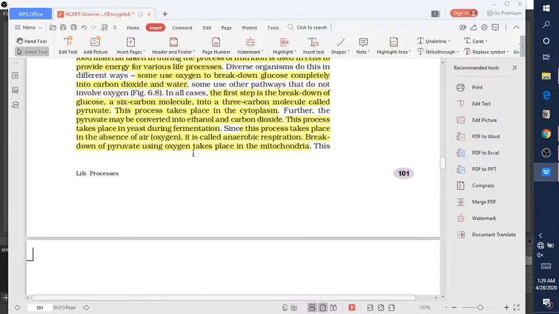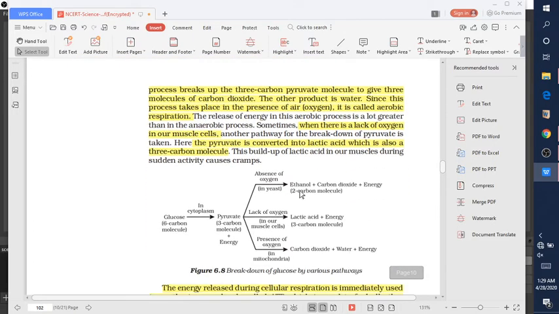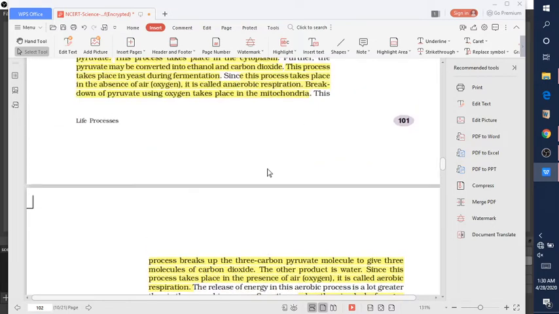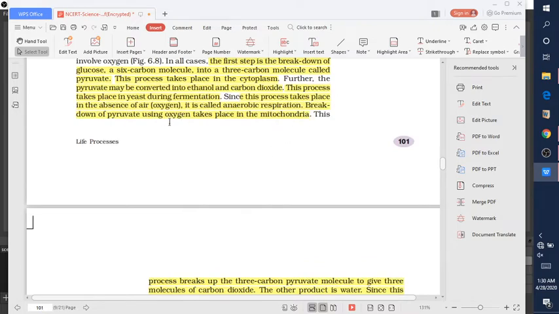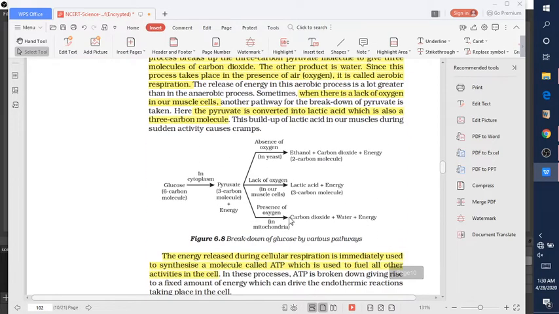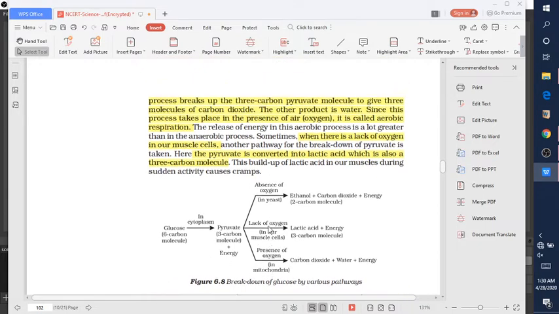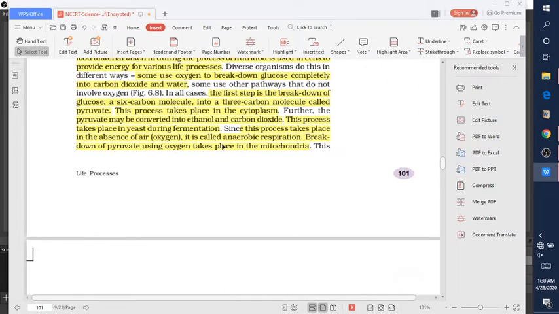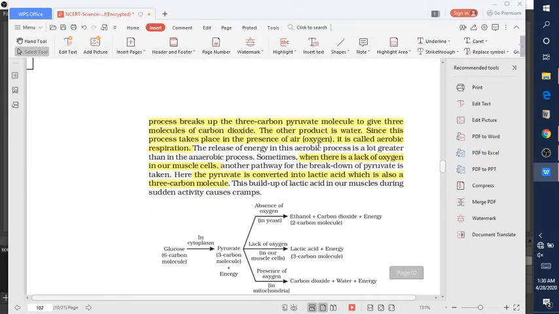The breakdown of pyruvate using oxygen takes place in the mitochondria. The breakdown of pyruvate in the absence of oxygen takes place in the cytoplasm of the cell, but the breakdown of pyruvate using oxygen, that is the third part, occurs inside the mitochondria of the cell. So the breakdown of pyruvate using oxygen takes place inside the mitochondria. This is the process of breakdown of the 3 carbon pyruvate molecule to give 3 molecules of carbon dioxide.